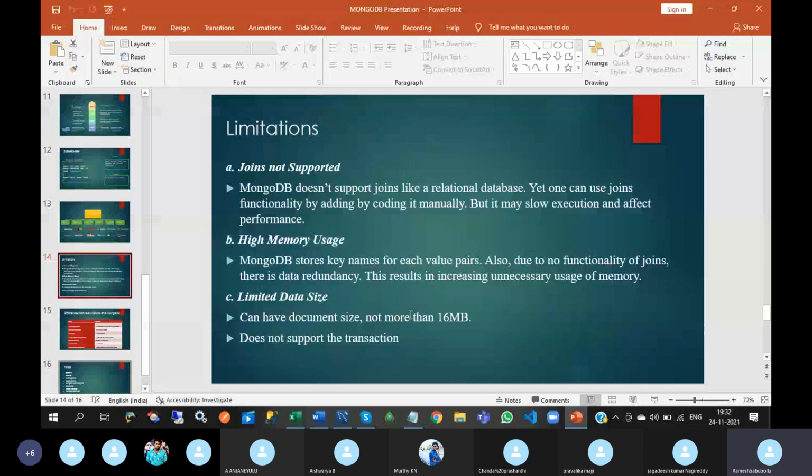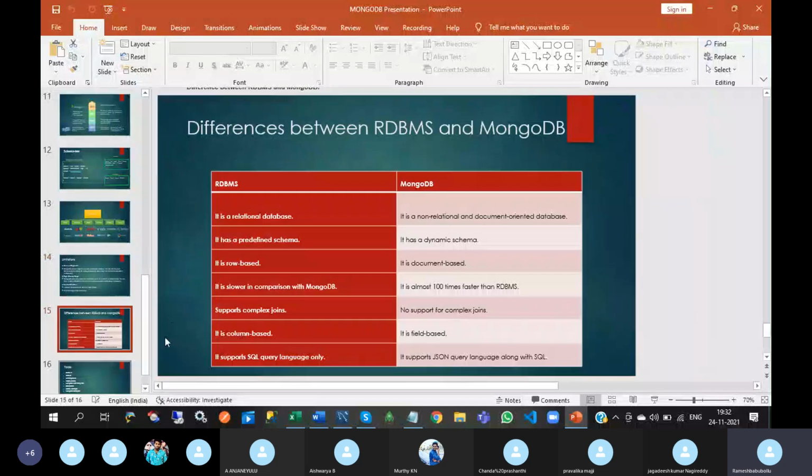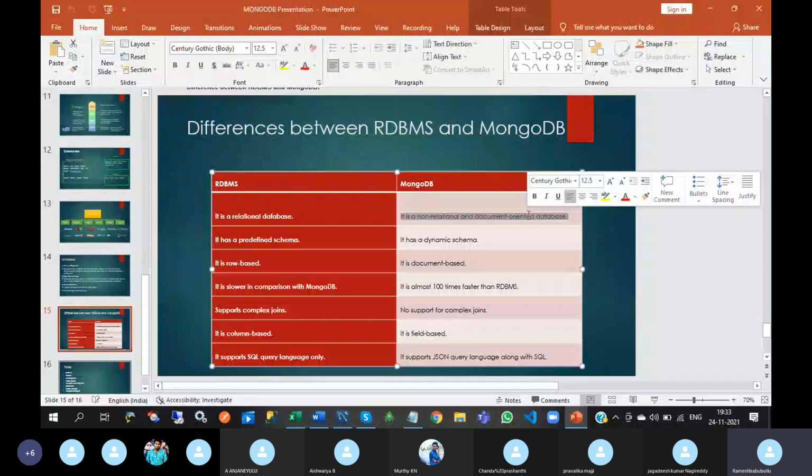And the difference between RDBMS and MongoDB: RDBMS means relational database. MongoDB is not a relational database. This is purely a document oriented database. Relational means in RDBMS, we can establish a relationship between one table and another table.